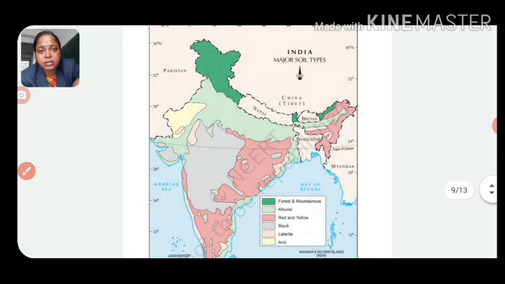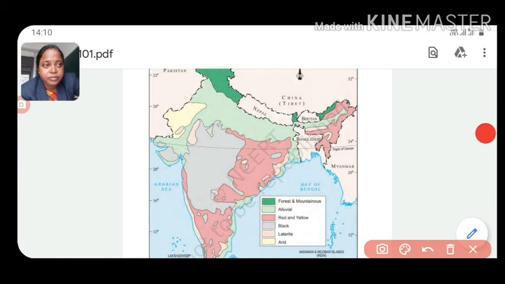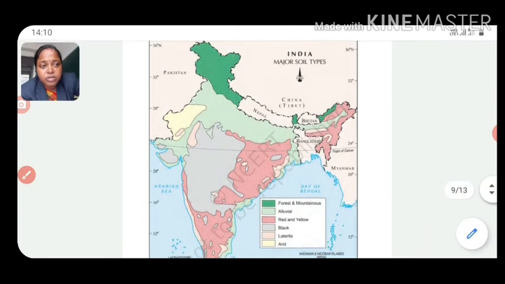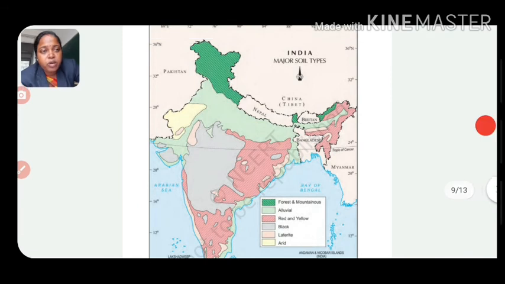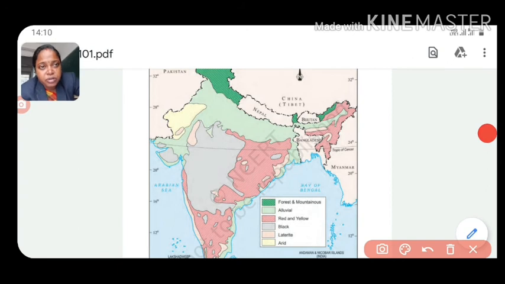and see how the map is divided into different types of soil. See the green portions, which indicate the forest and mountainous region. The alluvial is also there, and the red and yellow soils are also there, black soils are also there, the laterites are also there, and the arid soils are also there. So like this you can recognize through this index the green portion, which is covered through the mountainous areas.